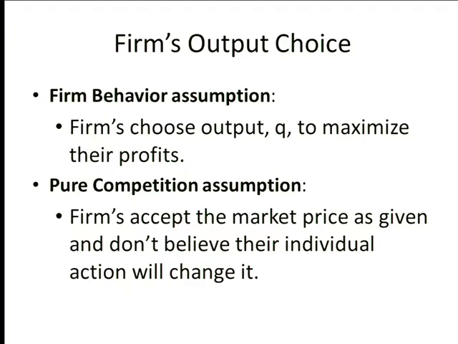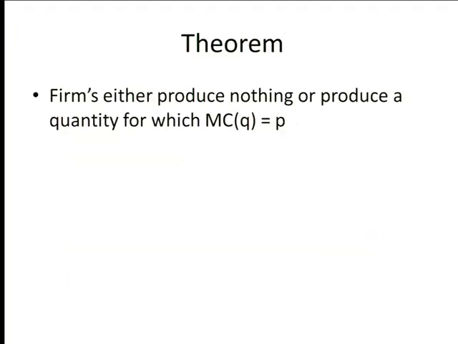So let's go back. What do firms choose? You can all say it in unison. You can read it off the board. Firms choose Q, and they take as given price, P, right? That defines this model. So if you keep that in your head and you're asked a question about this model, you will not answer me about how the firm does something with P. So we're just going for the competitive model, and in that, firms choose Q. Well, how do they choose Q? They choose it to maximize their profits. We will do half of this today, although his question gave you the other half already. Firms either produce nothing, or they produce where price equals marginal cost.